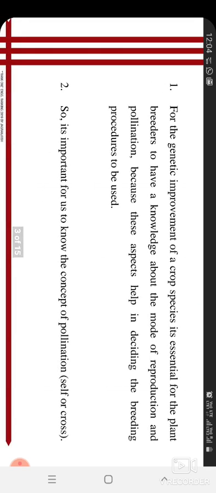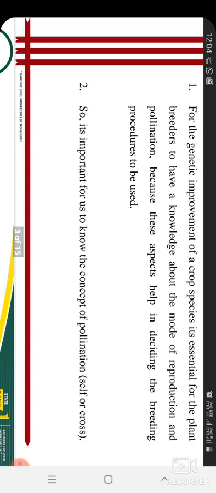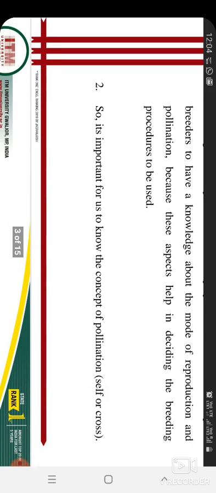These aspects, when you study reproduction and pollination, will help you decide the breeding procedure. Because for self-pollinated crops there are one set of breeding procedures, and for cross-pollinated crops there are other breeding procedures. I think you have studied some breeding procedures; if not, then I will tell you.